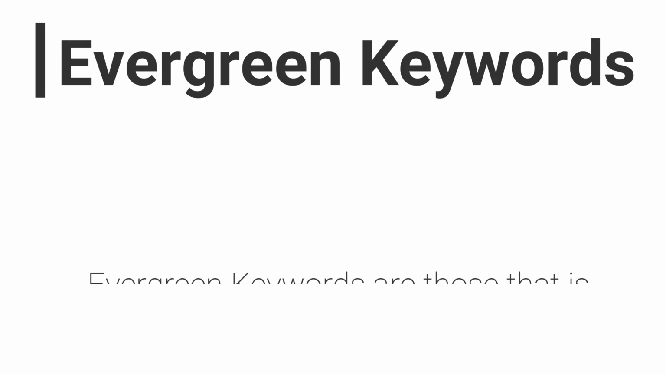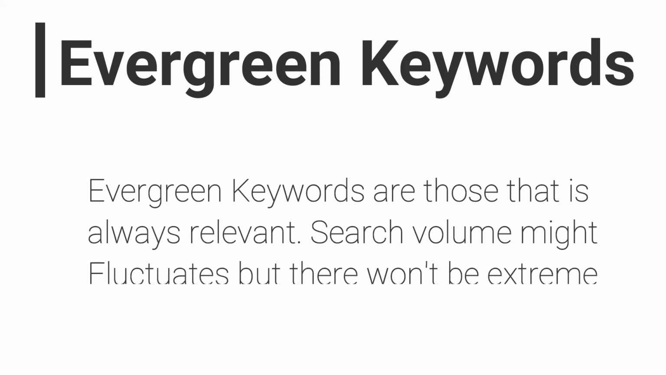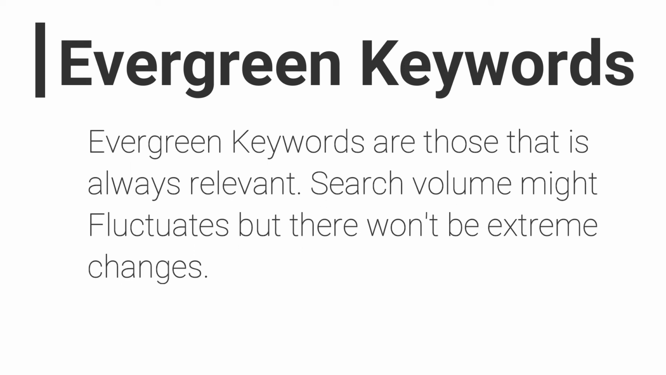The next point is evergreen keyword. Evergreen keywords are keywords that are always relevant. Search volume might fluctuate, but there won't be extreme changes. For example, there are lots of keywords which never go down and never go up, but they always get a good amount of search results and a good volume.